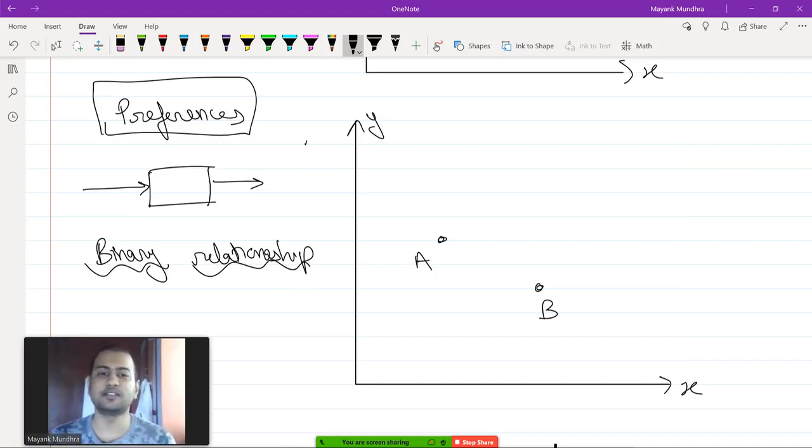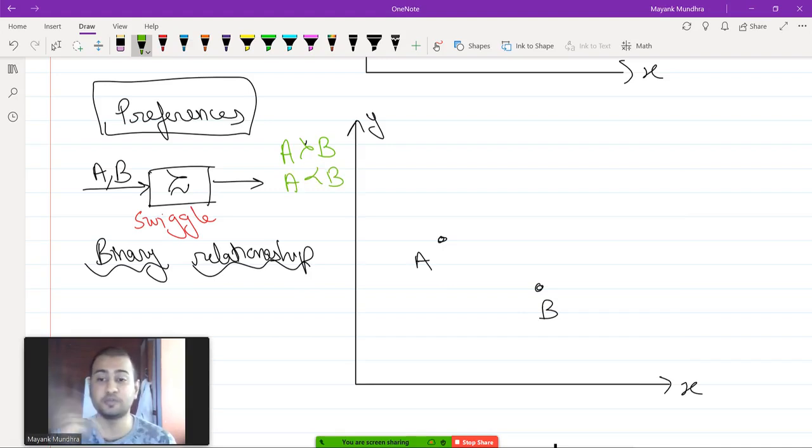But what it does is, suppose you have two options A and B. You give A and B as the input to your preferences. We represent preferences by this symbol which we call the squiggle. So you give A and B as input to your preferences, and your preferences will give you an answer like A preferred to B, which means choose A, or A less preferred to B, which means choose B, or A indifferent to B, which means pick either of them.